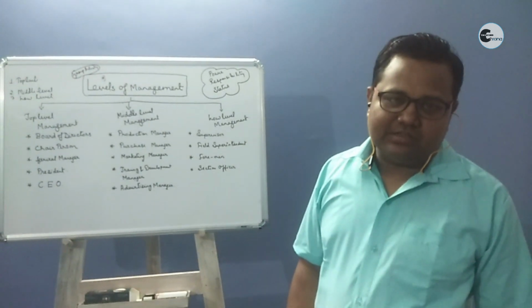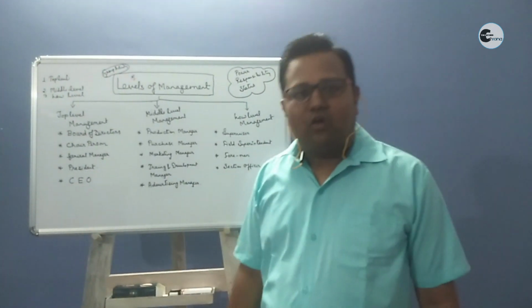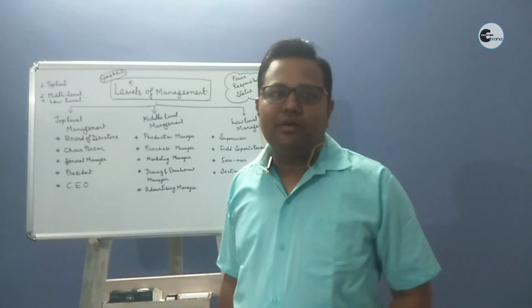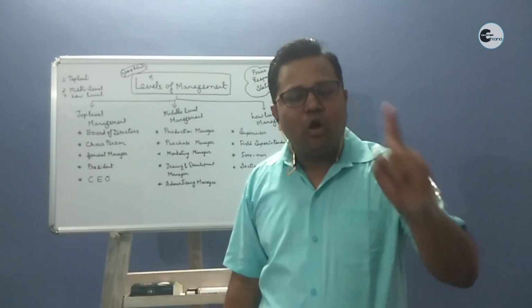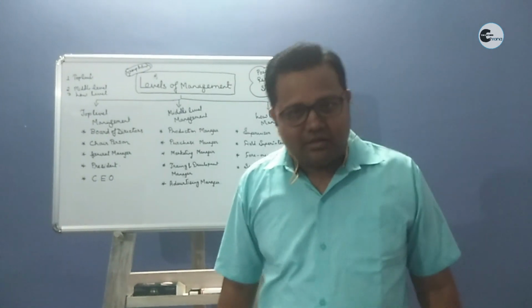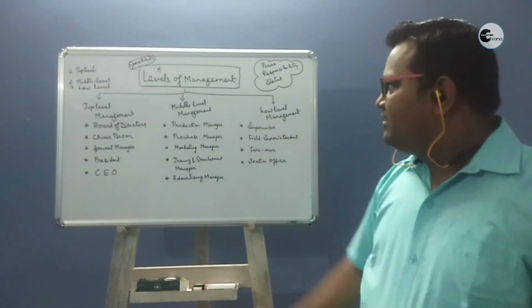Top level management includes the board of directors, chairperson, general manager, president, CEO, and they are the supreme power of the organization. For example, suppose in a college or school, the main power is what? The principal. He will be categorized under what? Top level management.